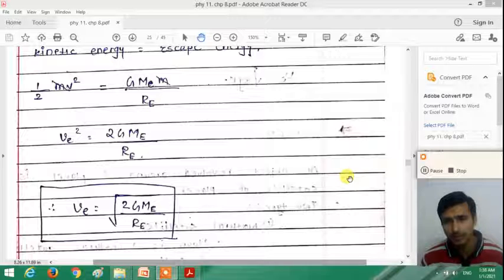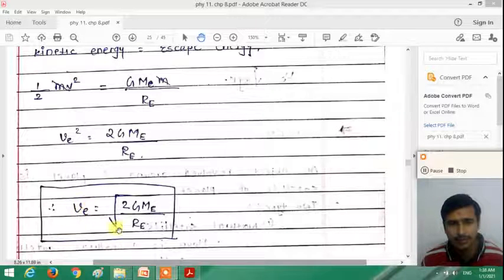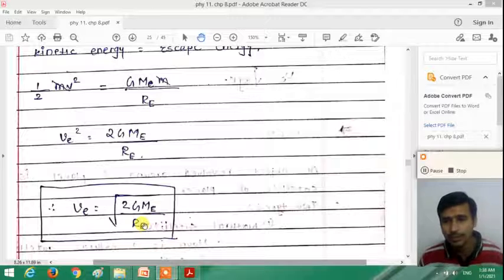So what will be the escape speed of an object on the surface of the earth? If we consider the escape speed v is equal to the square root of 2GMe/Re, here capital G is the universal constant of gravitation, Me is the mass of the earth, and Re is the radius of the earth. Here the escape speed does not depend on the mass of the object. A lighter object or a heavier object both have the same escape speed.